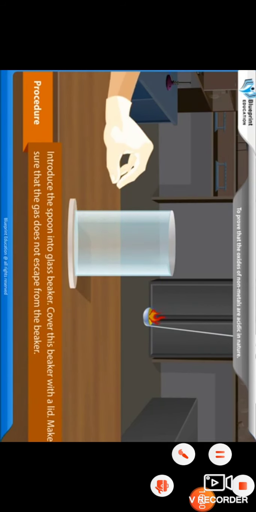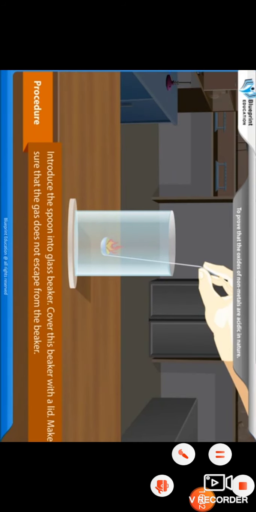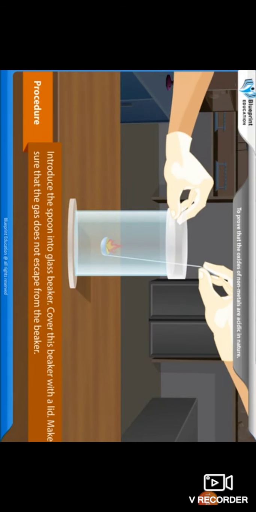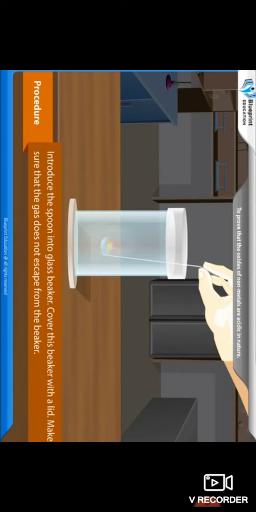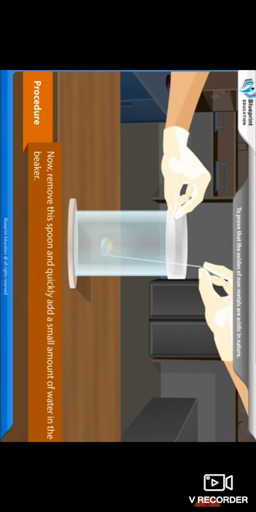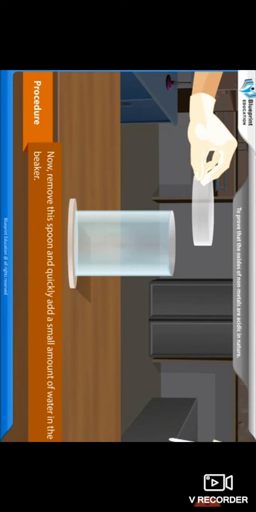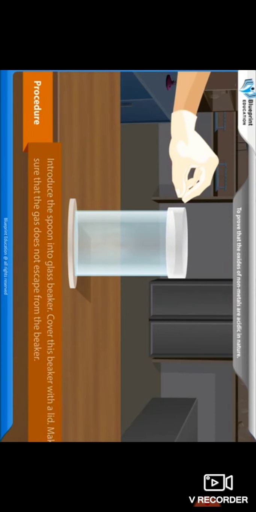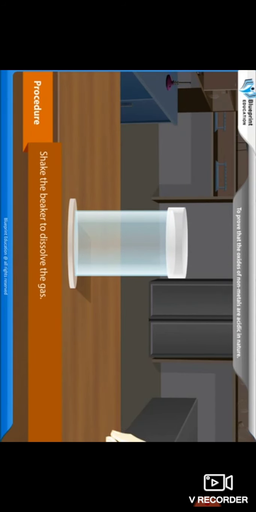Introduce the spoon into a glass beaker. Cover this beaker with a lid. Make sure that the gas does not escape from the beaker. Now remove this spoon and quickly add a small amount of water in the beaker. Shake the beaker to dissolve the gas.